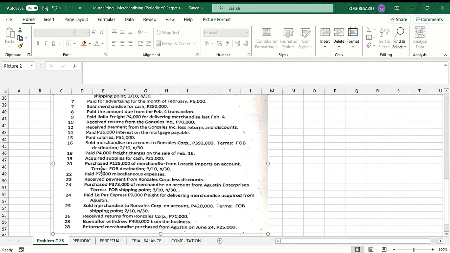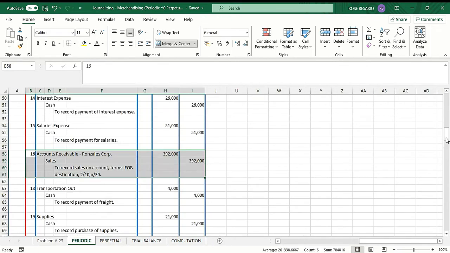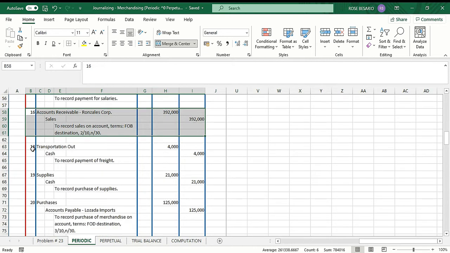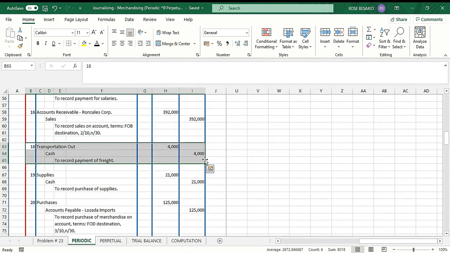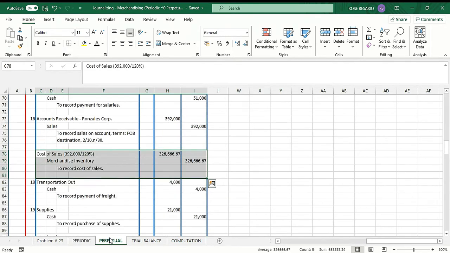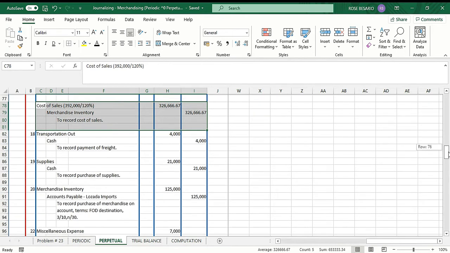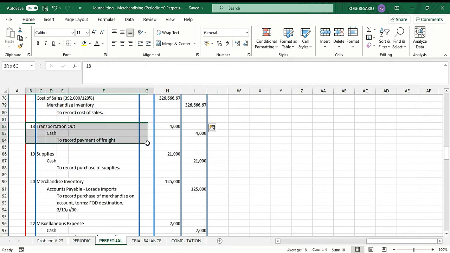Then we have the 18th, paid 4,000 freight charges on the sale of February 16. So this is a freight out or a transportation out. So under the periodic inventory system, we have a debit to transportation out and credit cash, 4,000. By the way, I'm using the account titles provided in the problem. And then for the 18th, under the perpetual inventory system, we have the same entry.